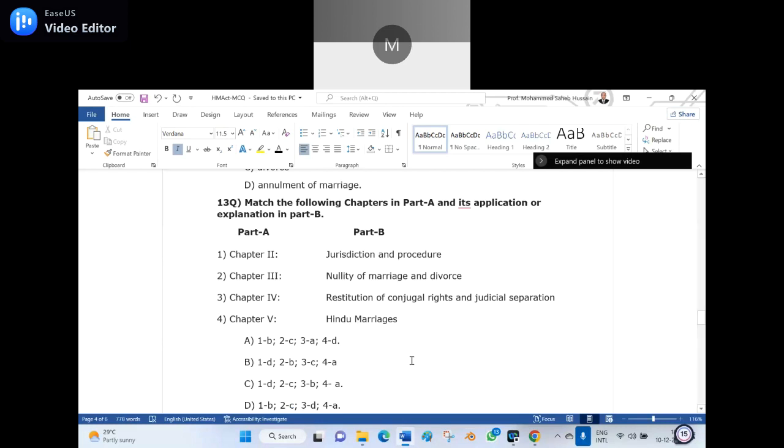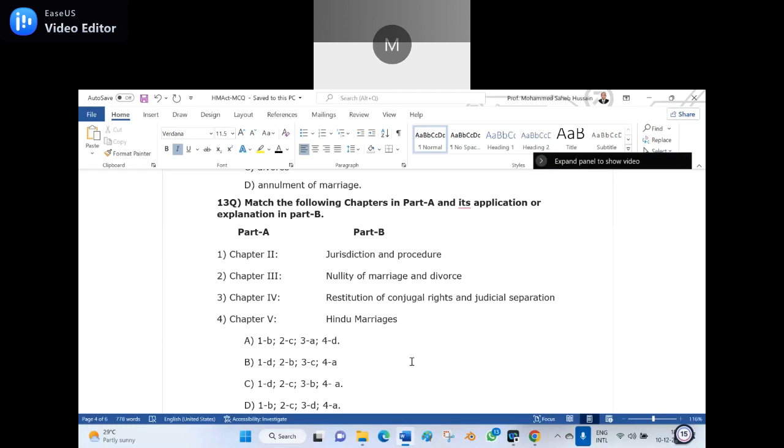Option B, sir. Option C, sir. Read the full. Option C, 1D, 2C, 3B, 4A. Option B, sir, DBCA. Sridevi is right. It is option C, 1D, 2C, 3B, 4A.